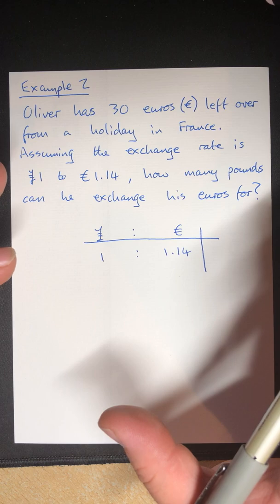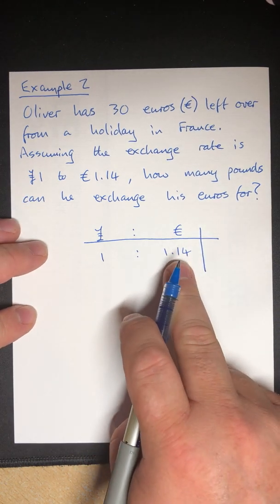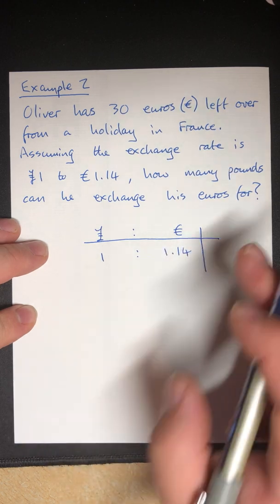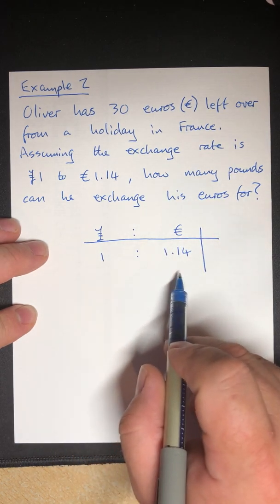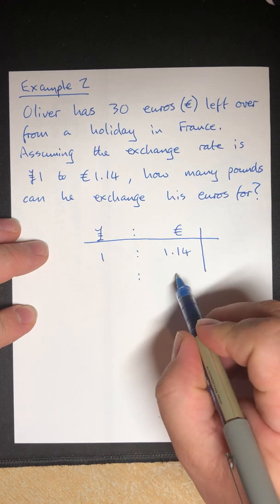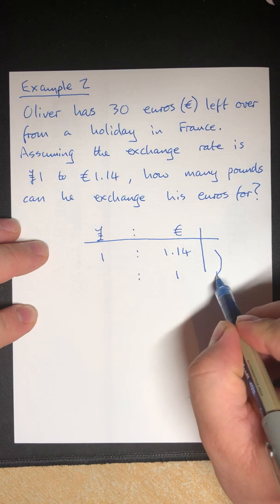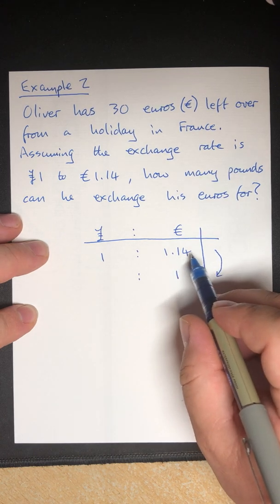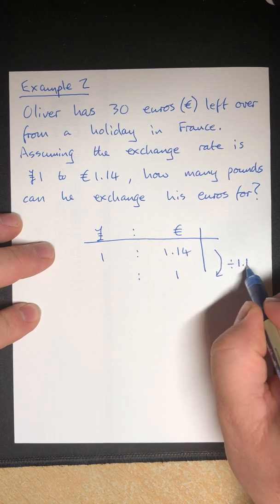So just as before, I am going to choose to make that 1 first and then go back up to 30 from there. So I'm going to have this extra step again. So I'm going to go, what is it if I have €1? Now I can see my clear link there. That divided by itself will be 1. So I'm going to divide by 1.14.